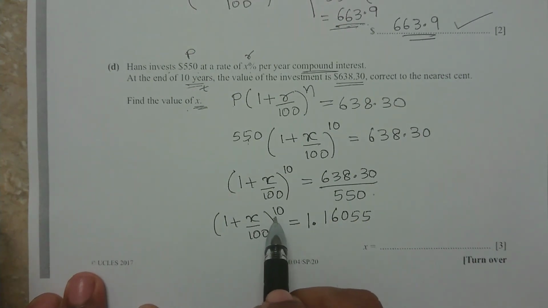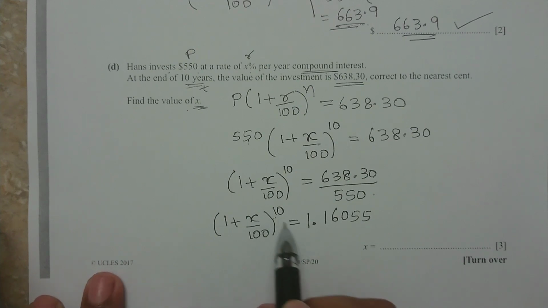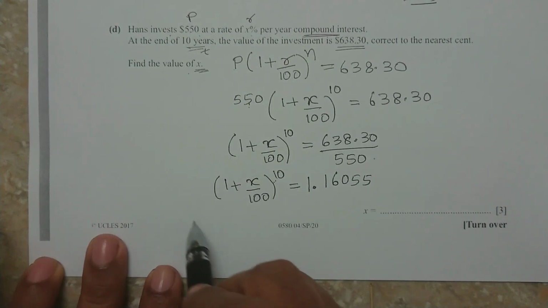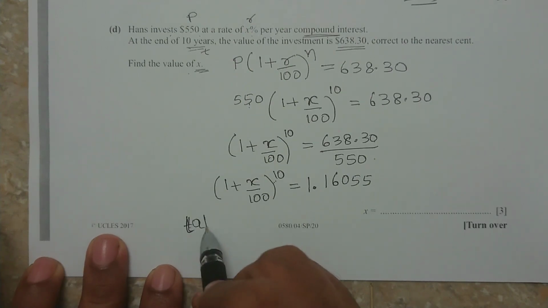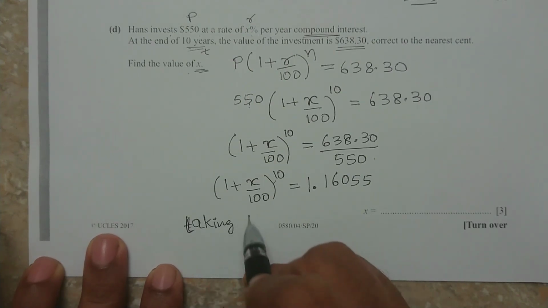Then we have to remove this 10. How do you remove this 10? By taking 10th root on both sides. Okay, so taking 10th root.